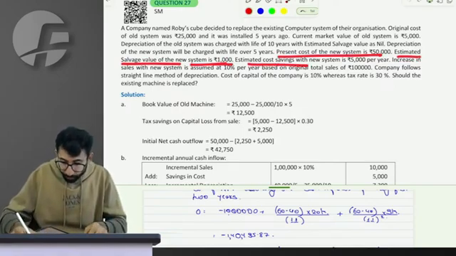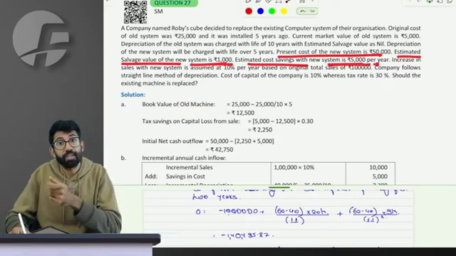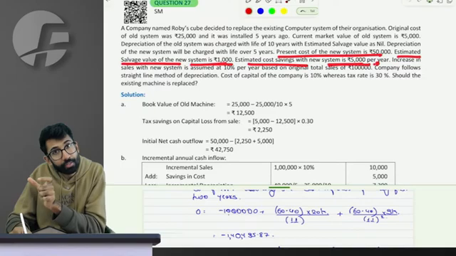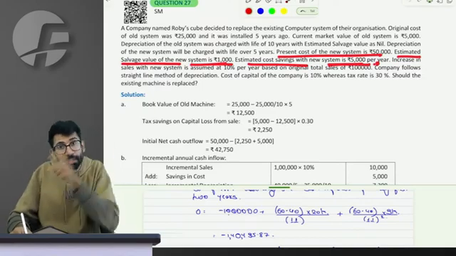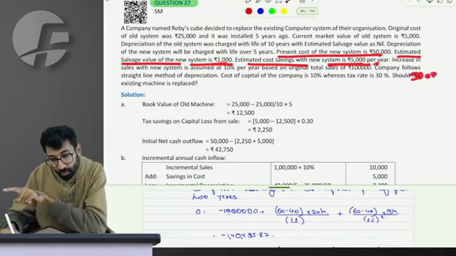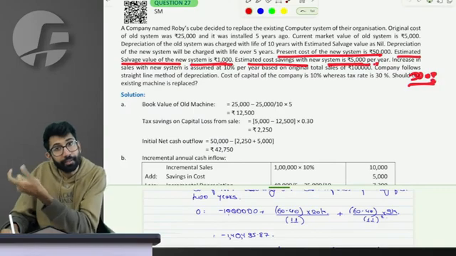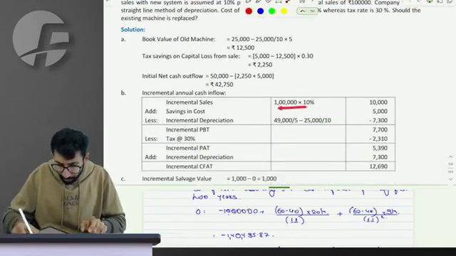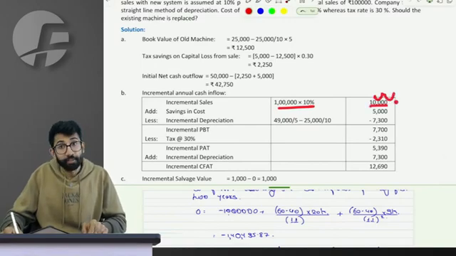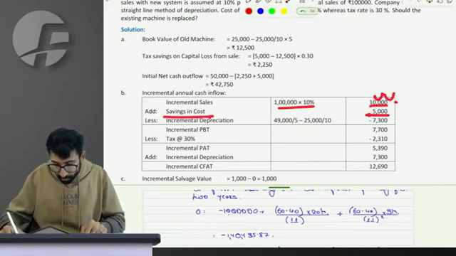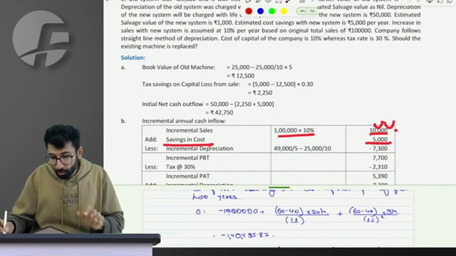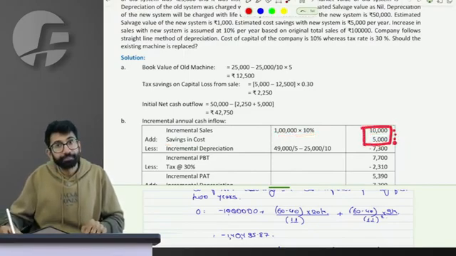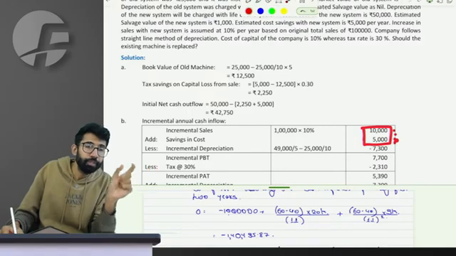Estimated cost saving of the new system as compared to the old. When you use the new system as compared to the old, the incremental saving is 5000. Do you agree? Automatically that incremental number is given. So increase in sales, 1 lakh into 10%, is 10,000. Savings in the cost is 5,000. So do you agree that these are the two advantages that I have? Cool. As compared to old,